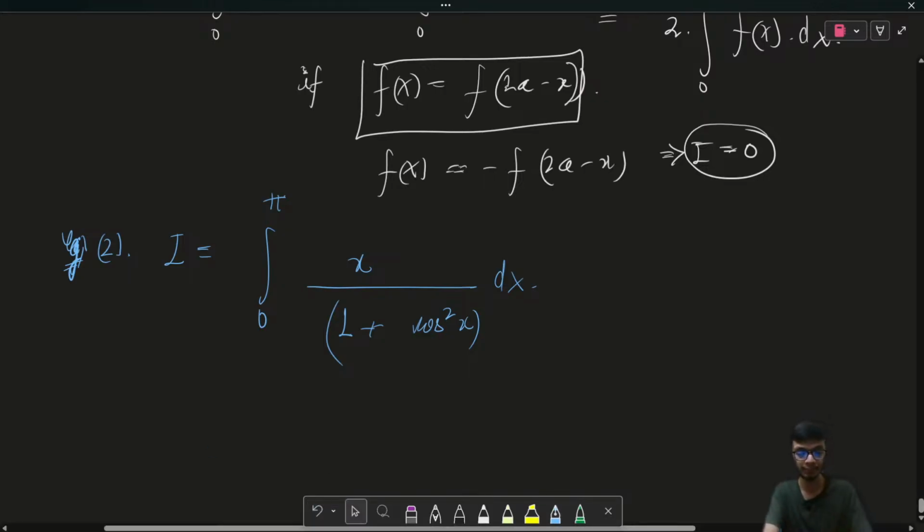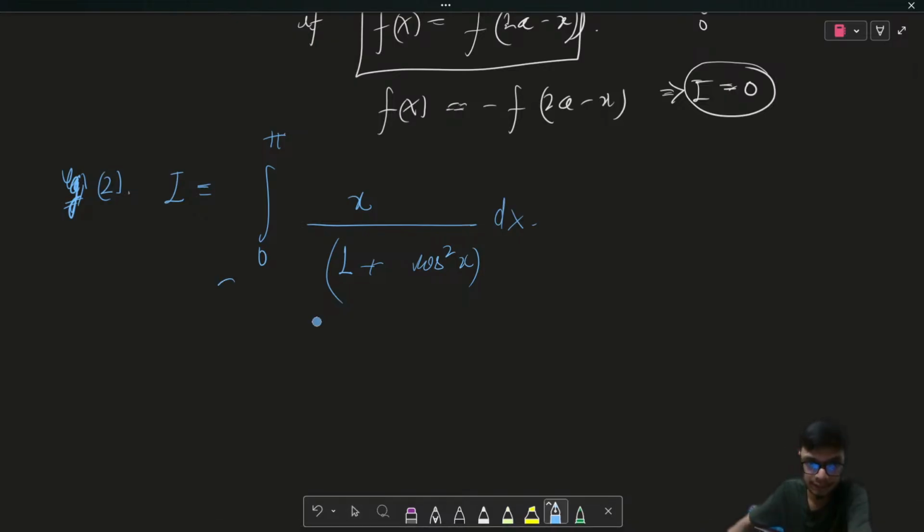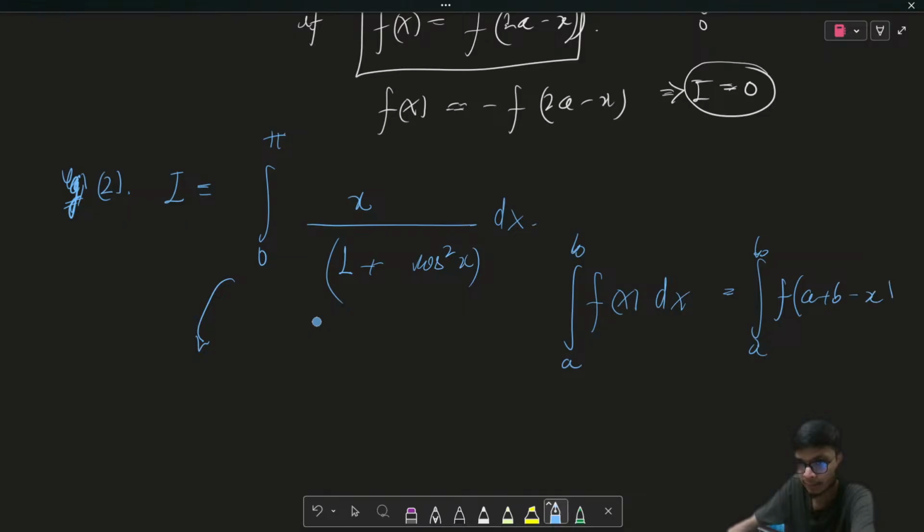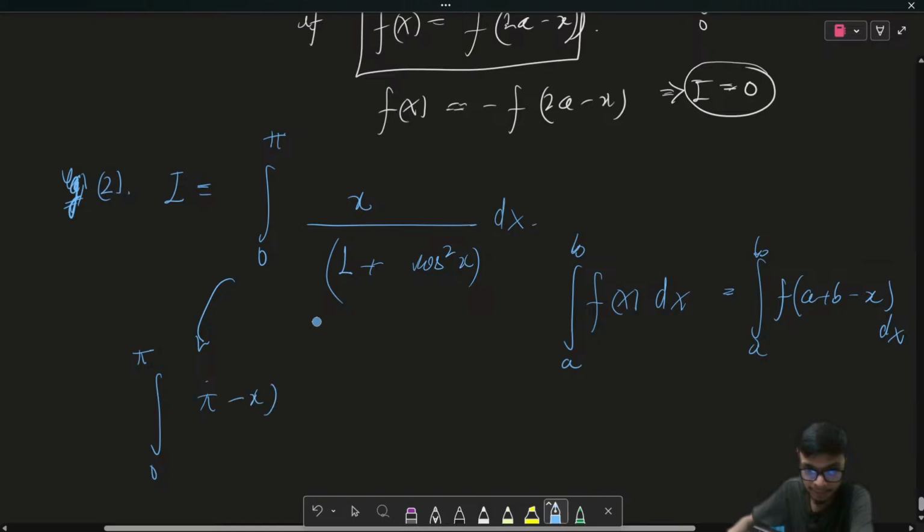So how do we solve this question? Before I proceed with the solution, generally whenever people do not think about anything, I always say try to think of applying the King's property. If I apply the King's property, that is, for the integral from a to b of f of x dx, this is also given as the integral from a to b of f of a plus b minus x dx. If I do that, it will be from 0 to pi of pi minus x upon 1 plus cos square x dx.